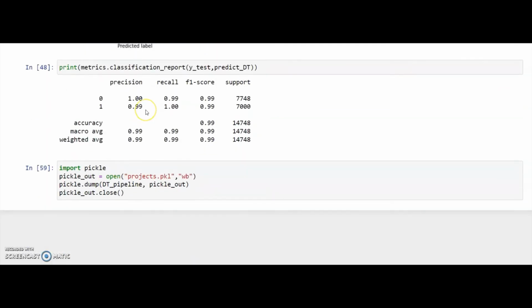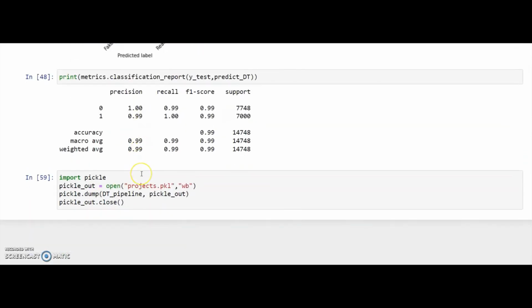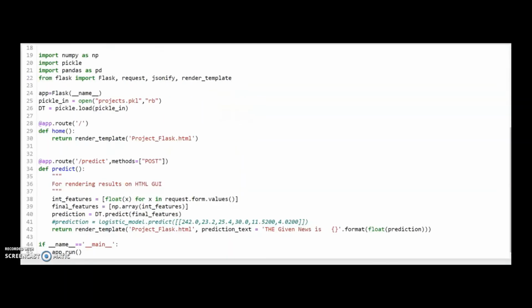Once we have created the model and found out the accuracy, we converted it into a pickle and named it projects. And that is all about the modeling part. Once we are done with the modeling, the next thing that we have focused on is the backend working using HTML and Flask.